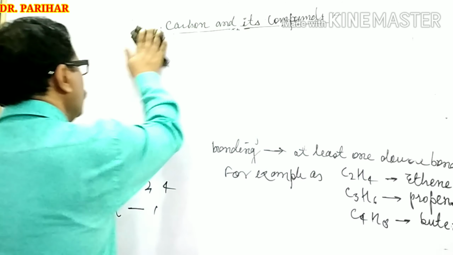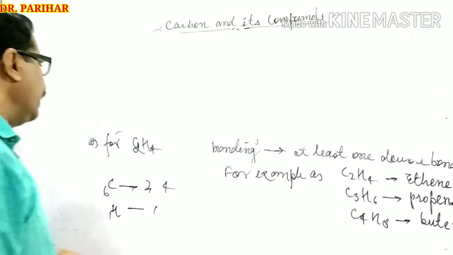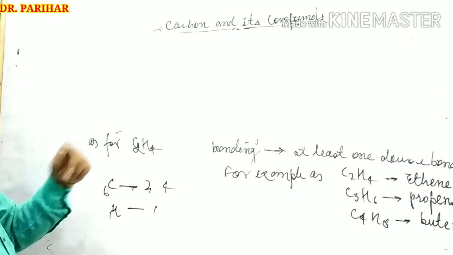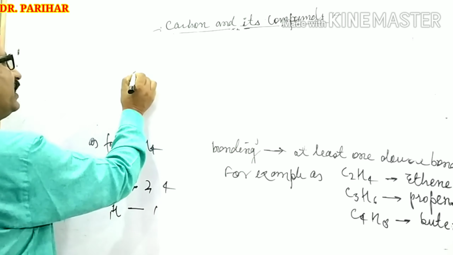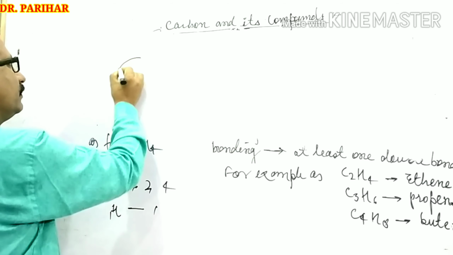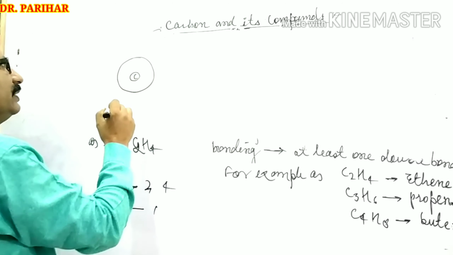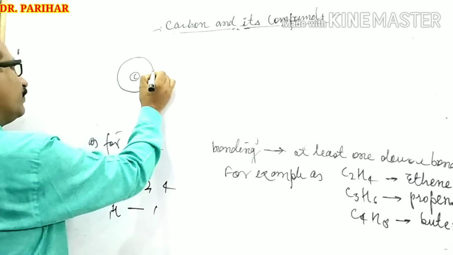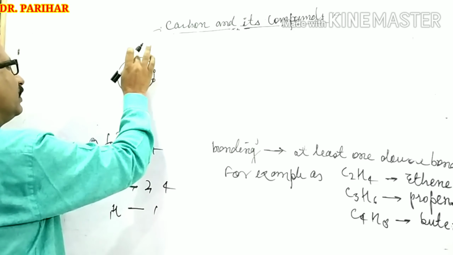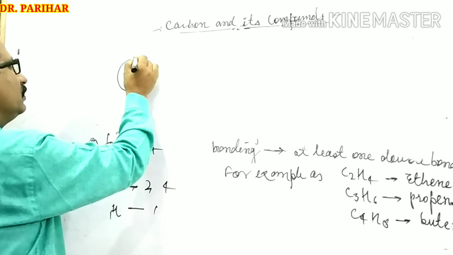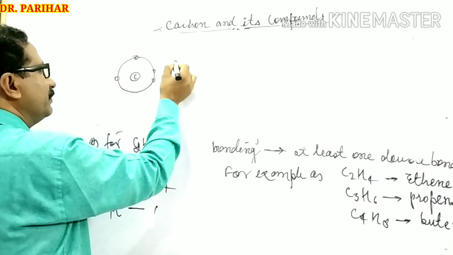Now, try to see the bond structure of C2H4. This is the outermost shell of 1 carbon atom, having 4 electrons: 1, 2, 3, 4.